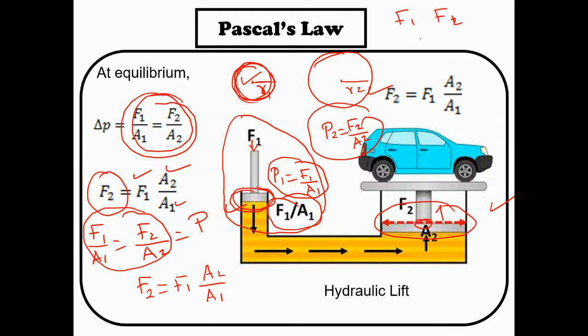What is the formula for the area of a circle? Pi r squared. Am I right? Right. So you can write F1 times pi r2 squared over pi r1 squared, which is equal to your F2. Clear?